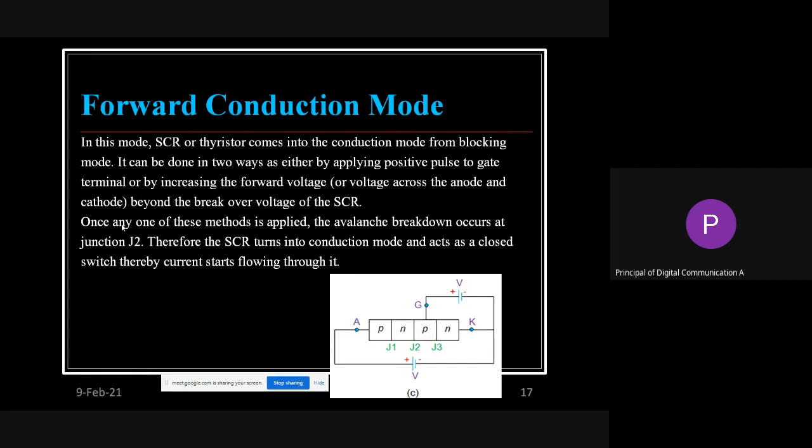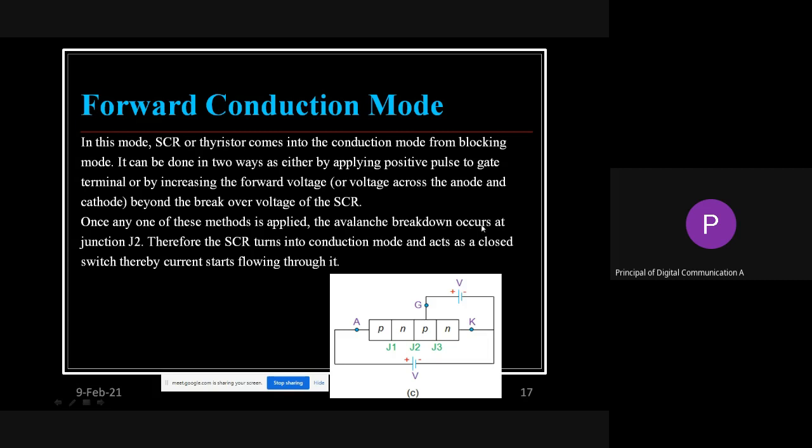it just requires the trigger. That trigger is given by this particular gate current, and once it is fired, it will be on. How to make it off, we will see afterwards. The simple concept is that if you make the input voltage go below the threshold value, the SCR goes into the off condition. That is required for this particular SCR, and that is what has been written also here.